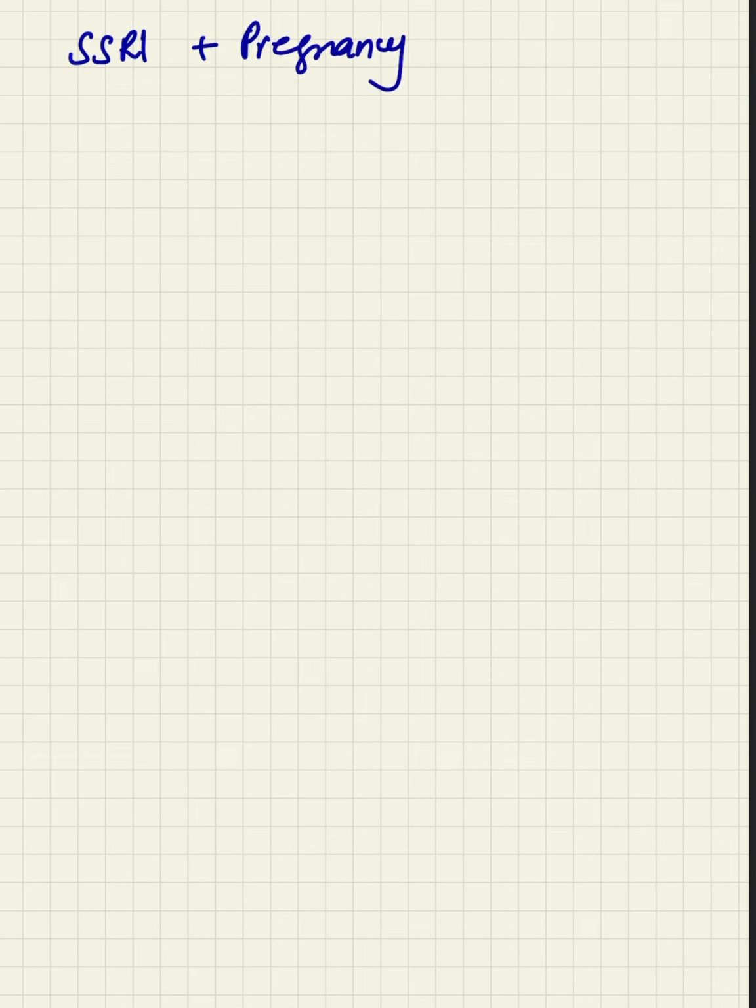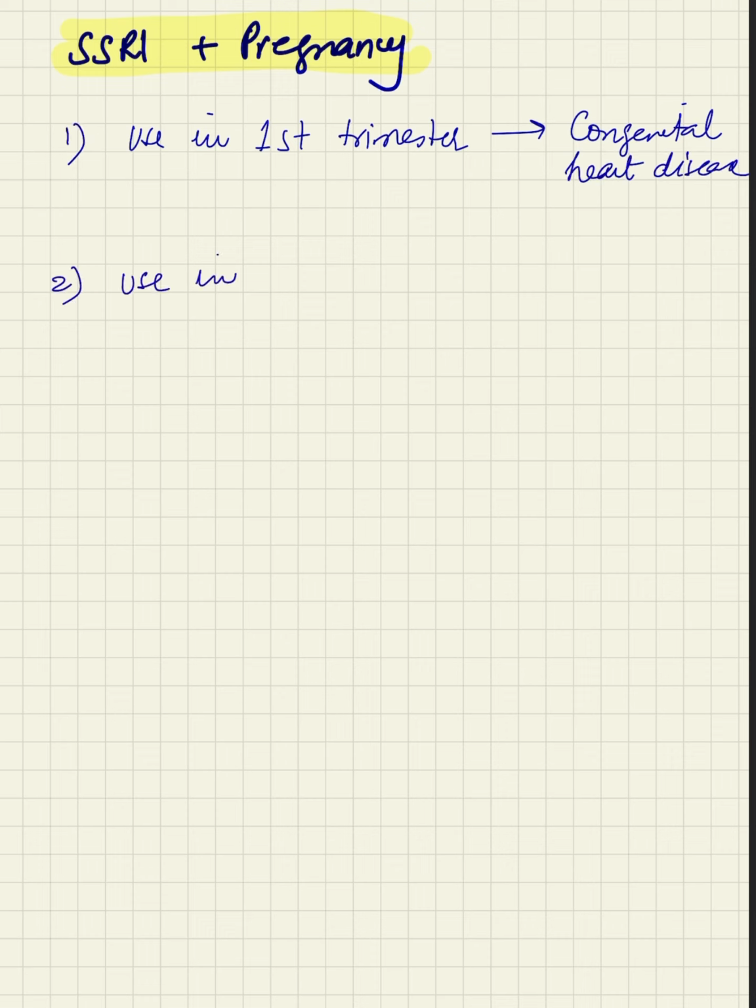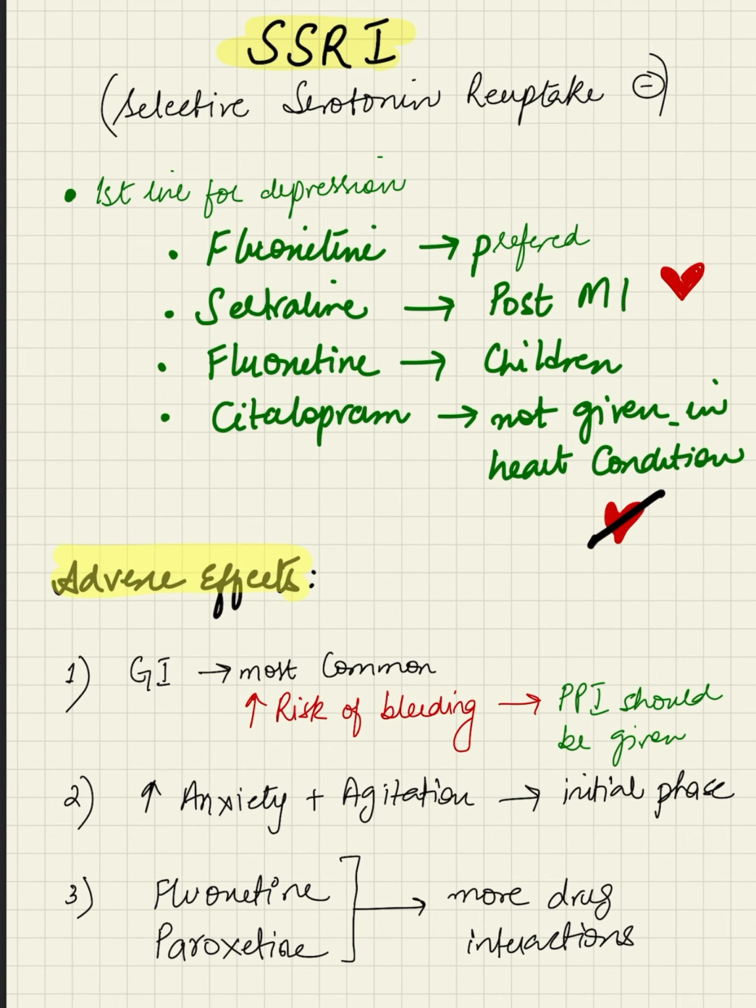SSRIs during pregnancy. The BNF says to weigh up benefits and risks when deciding whether to use them in pregnancy or not. Use during the first trimester may increase the risk of congenital heart defects. Use during the third trimester can result in persistent pulmonary hypertension of the newborn. Among all the SSRIs, paroxetine has an increased risk of congenital malformation, particularly in the first trimester.